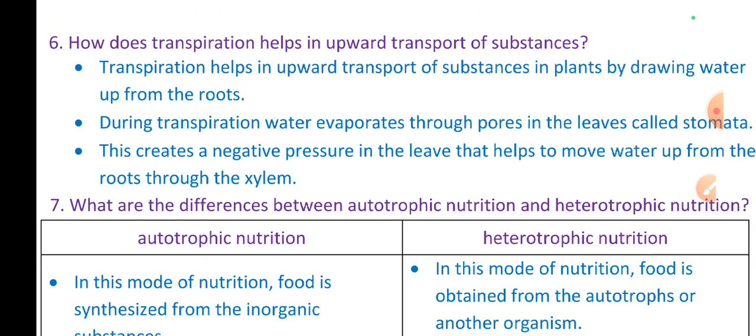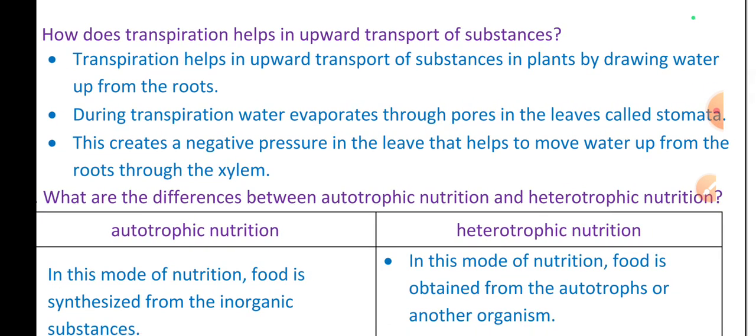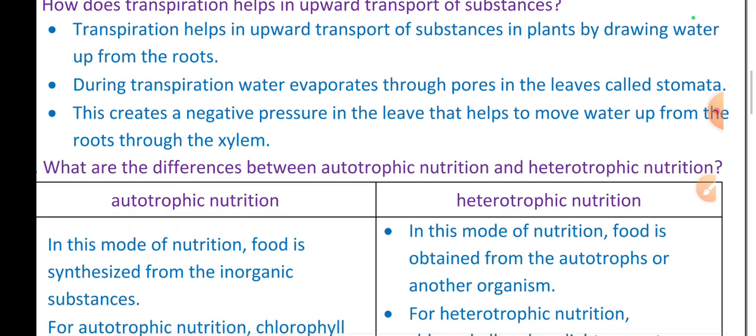How does transpiration help in upward transport of substances? Transpiration helps in upward transport of substances in plants by drawing water up from the roots. During transpiration, water evaporates through pores in the leaves called stomata. This creates a negative pressure in the leaves that helps to move water up from the roots through the xylem. It's very important.